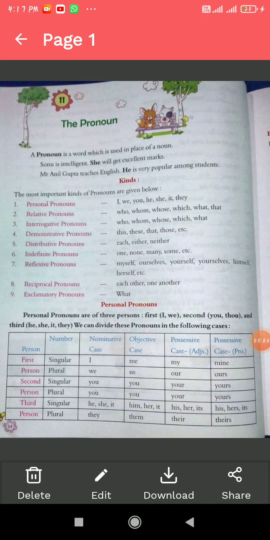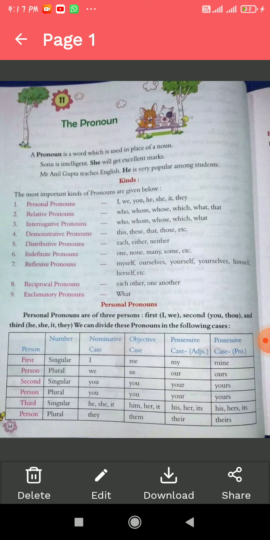In this video I will start a new chapter, that is the pronoun. Earlier, in the previous video, we came to know about the first part of speech, that is noun. And like noun, it is very important to know what is pronoun and its kinds.